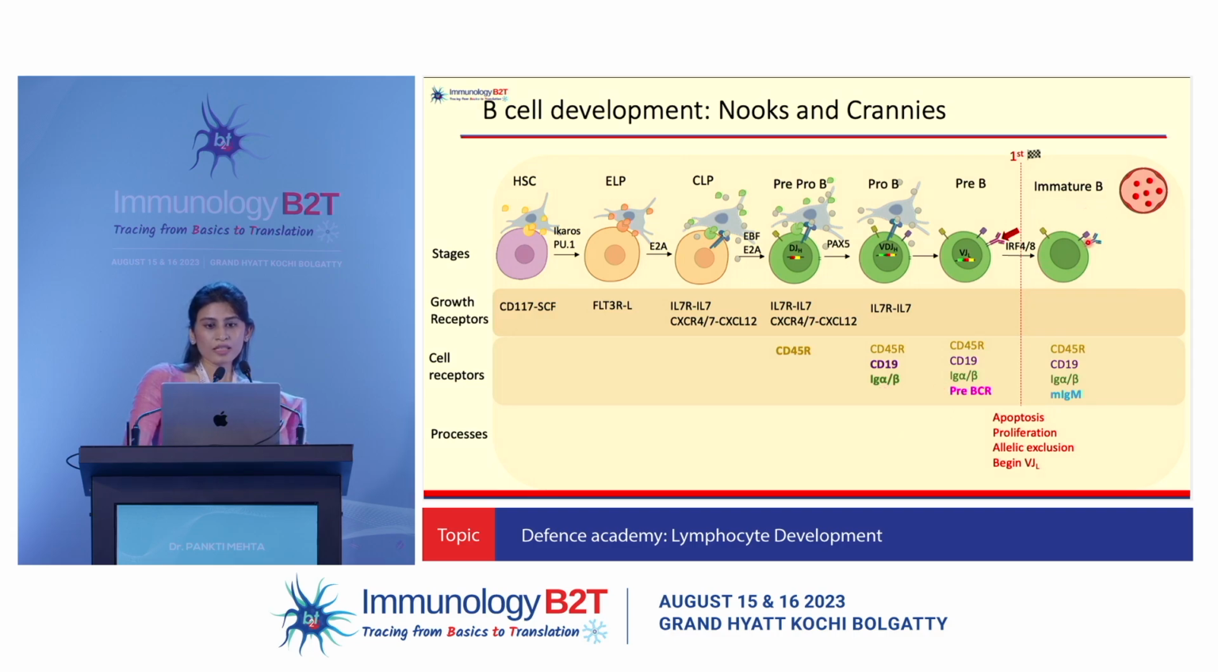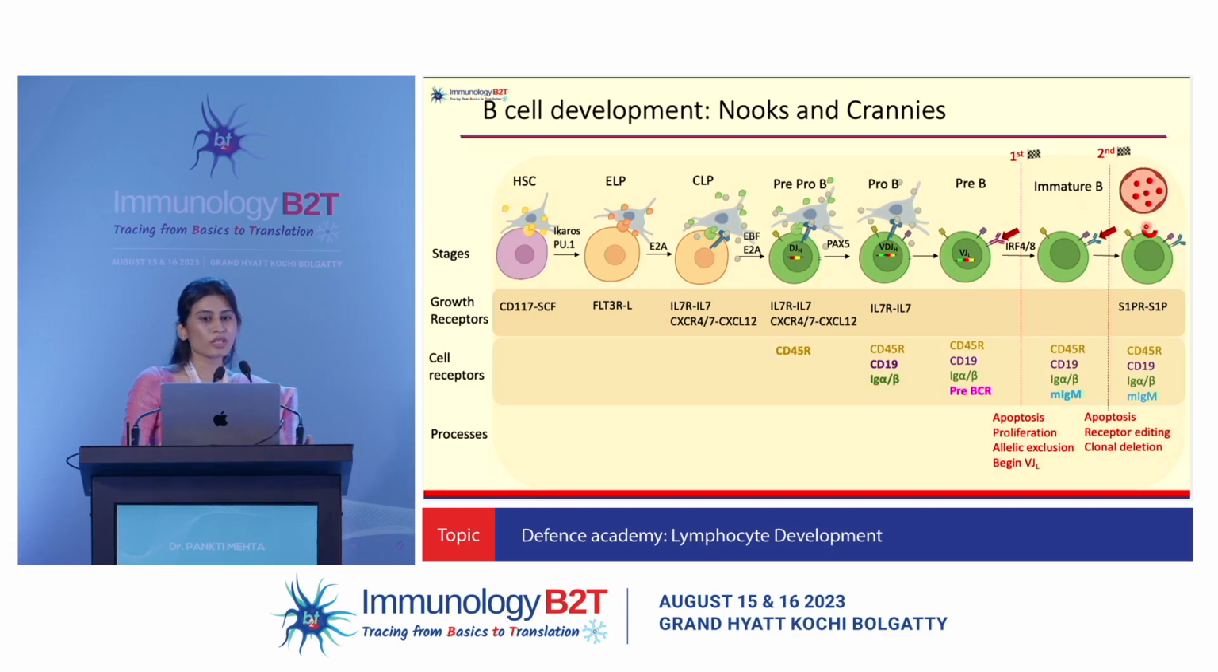So once it expresses a membrane IgM, it will receive signals through this and undergo the second checkpoint. What is the second checkpoint? If it fails to express a mature IgM, it will die by apoptosis. Your B cells don't require any antigen presentation by an APC. So if it manages to recognize any self-antigens in the stromal cells, it will undergo receptor editing and subsequently clonal deletion. And then it will start expressing sphingosine 1-phosphate receptor and leave the bone marrow.